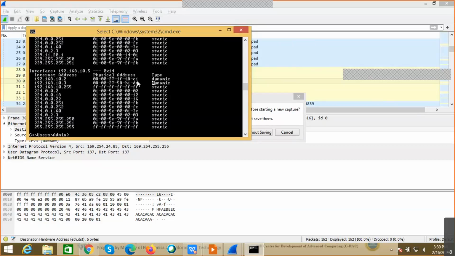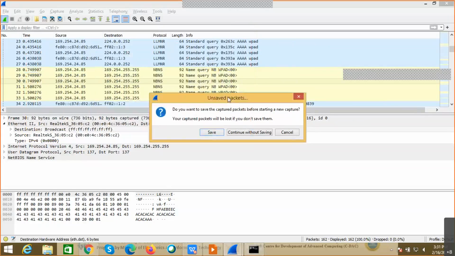Based on the packets that the system receives, the system itself will build an ARP table. So from the packets itself, it will try to learn, okay, for this IP address, this is the MAC address. For this 10.3, this is the MAC address. For this multicast, this is the MAC address. So based on the communication only, that system will try to build its own ARP table. Every operating system will actually do this, right? So that is why ARP is dynamic in nature.